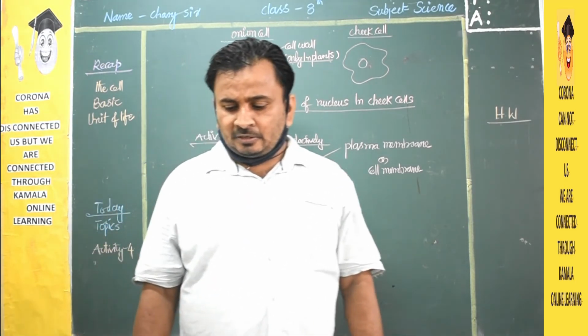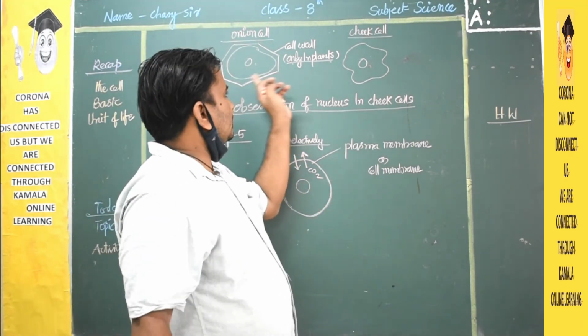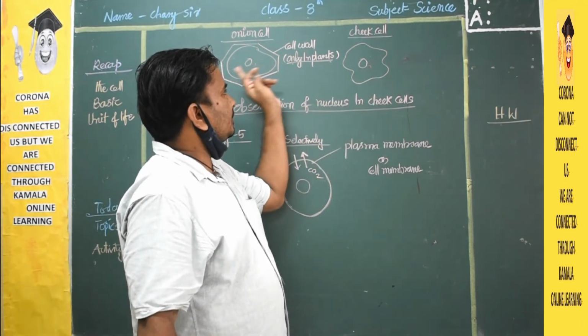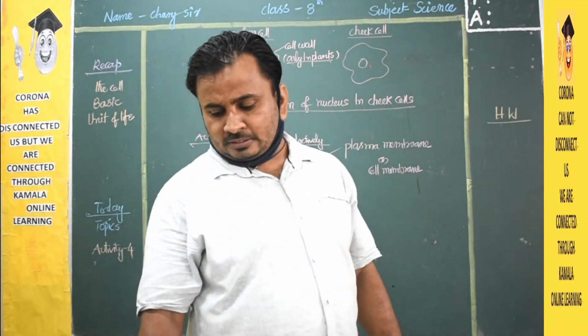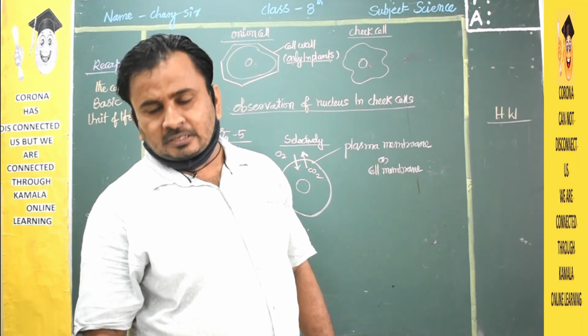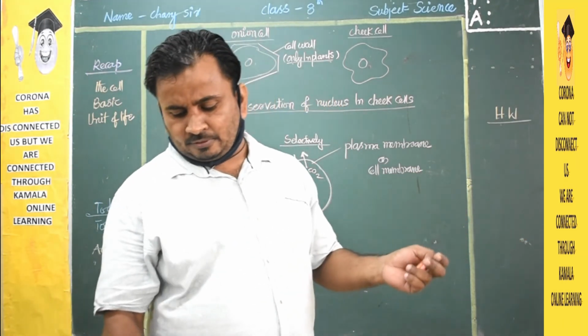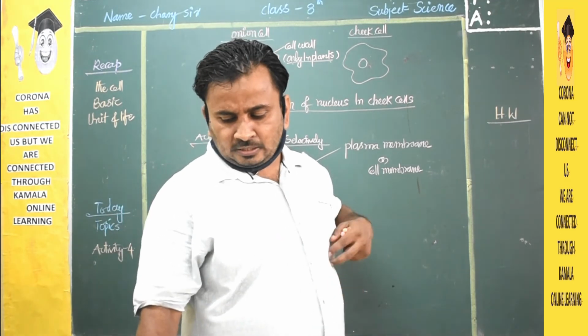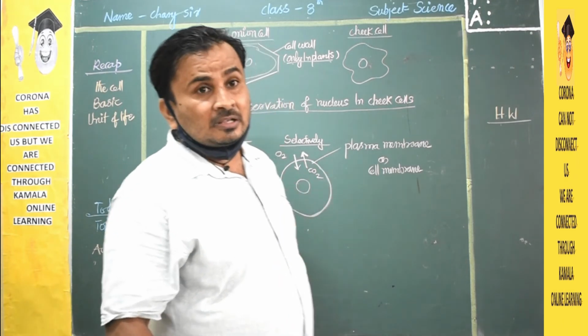In both the cells you can find a dense round structure, that is called a nucleus. You can see the nucleus at the center. In cheek cells the nucleus is present more or less at the center of the cell, whereas in an onion cell it is not in the center. It is common. Some of the cells, it is not at the center, it will be away from the center. But towards the periphery, the jelly-like substance between the nucleus and the cell membrane is called cytoplasm.